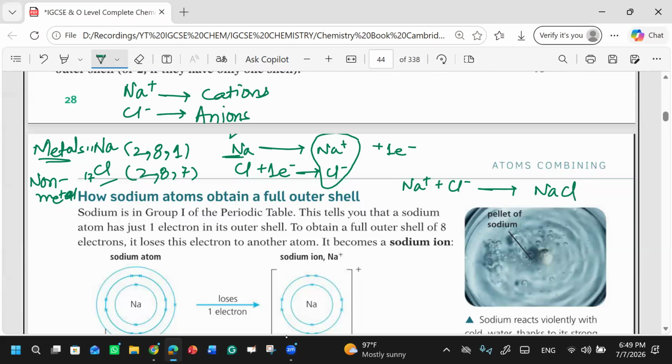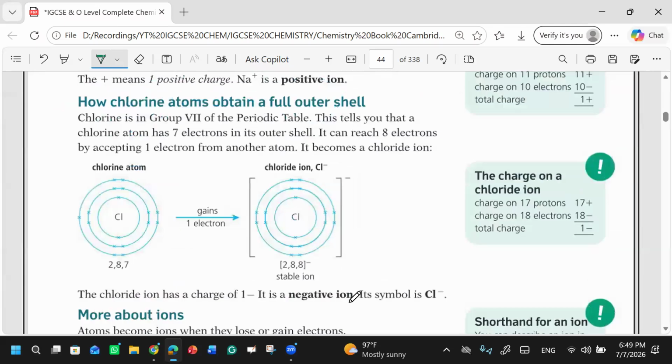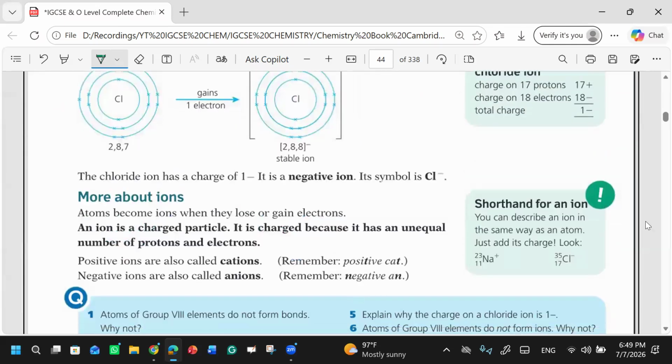So this is what we have discussed about the ionic compounds. Now they have mentioned about the ions. What is an ion? Simply a charged species, right? If I write this, is this an ion?